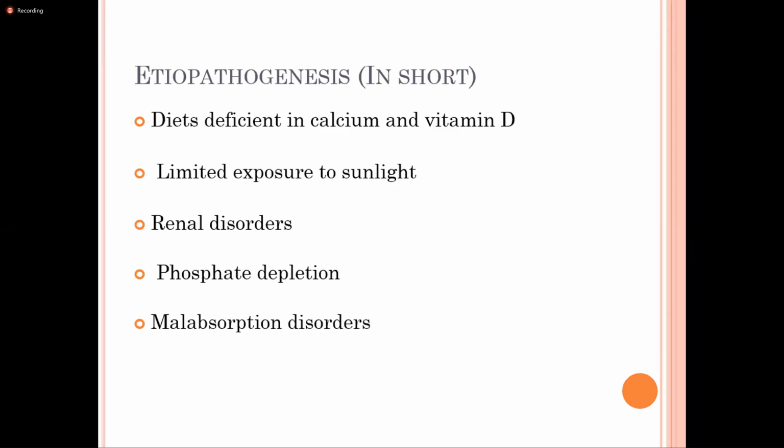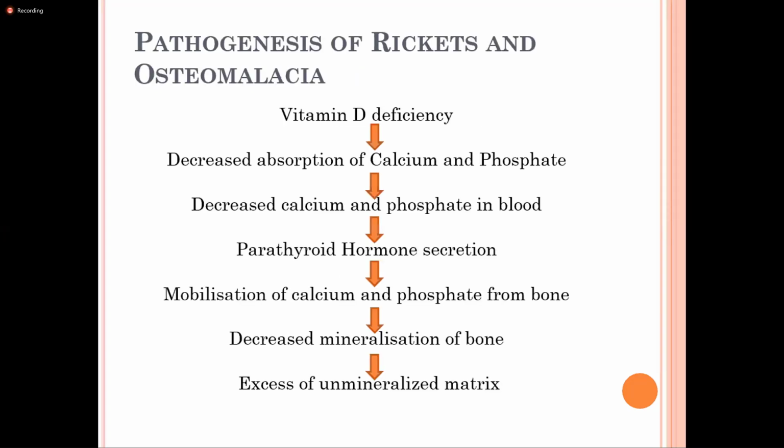Okay, now coming to pathogenesis. As we know, vitamin D helps in calcium and phosphate absorption. Okay, when there is deficiency, there is decreased absorption, decreased release of calcium and phosphate in the blood, and it stimulates the parathyroid hormone secretion. Parathyroid hormone, what does it do? It causes the mobilization of calcium and the phosphate from the bone. Already there is vitamin D deficiency, so there is decreased mineralization of bone, excess unmineralized matrix leading to rickets and